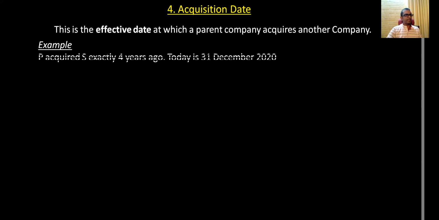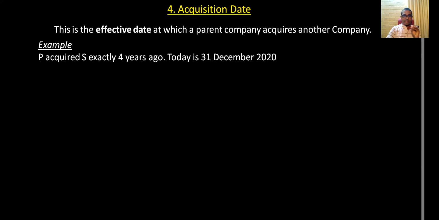In this example, P acquires S exactly 4 years ago. Not directly giving you the date, in case you want to find out what is the acquisition date. But in a question, usually this acquisition date is given to you, right? But to explain the acquisition date, rather than giving a particular date, I want you to look at this example, right?